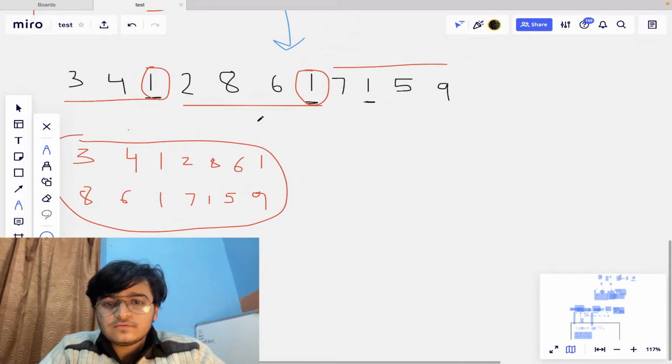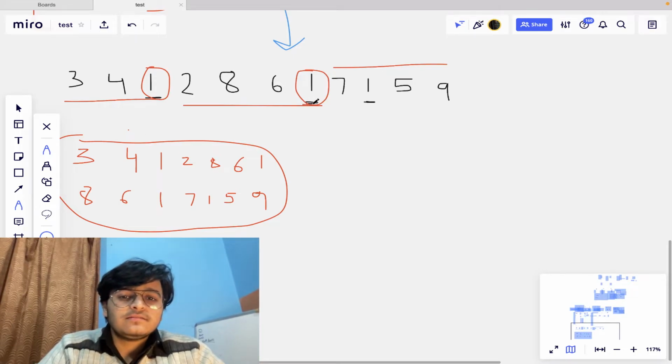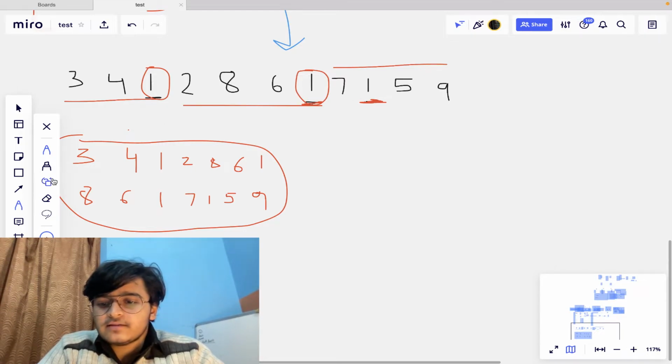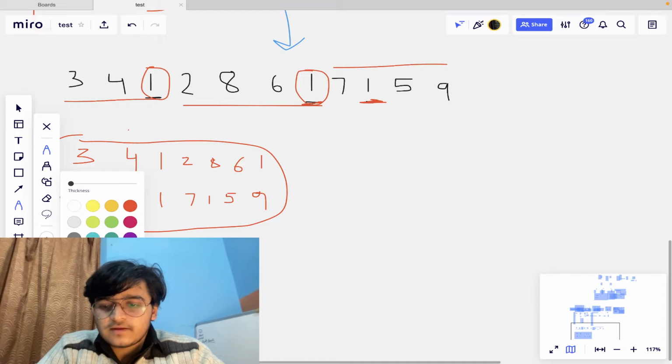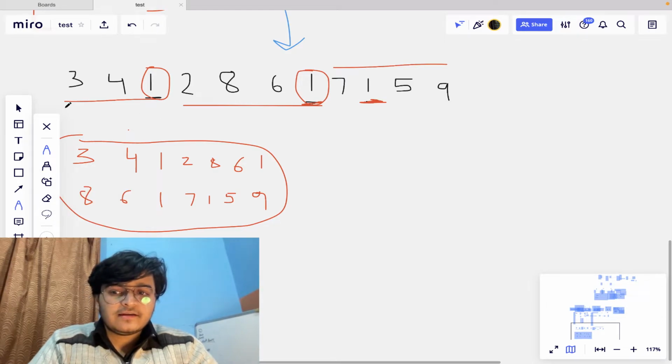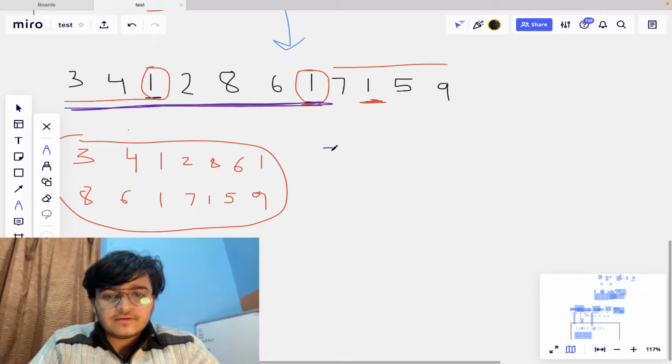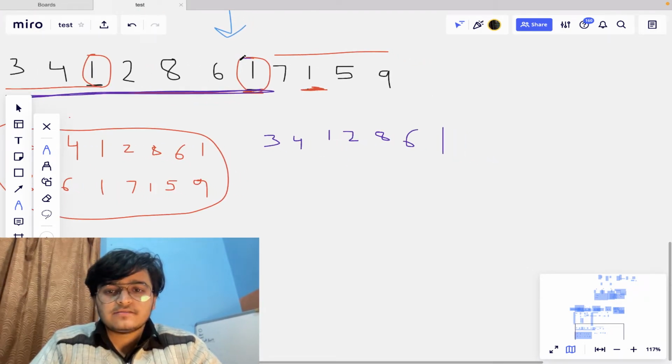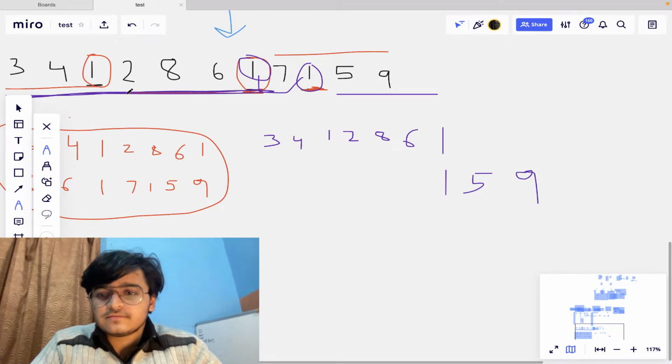But now if you observe carefully, if I take this one and this one, the first one and the second one, what will be the answer? I will change the color, make it dark. I can take 1 2 3 4 5 6 7 elements in the first subsegment, right? So it will be 3 4 1 2 8 6 and 1 at the front, and this one will be matched with this one, and 2 more characters in front. So 5 9 can be taken here. So 2 more characters will be taken here.